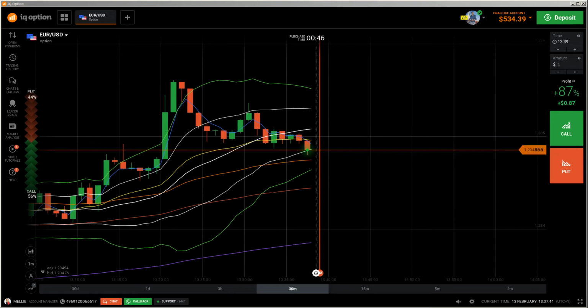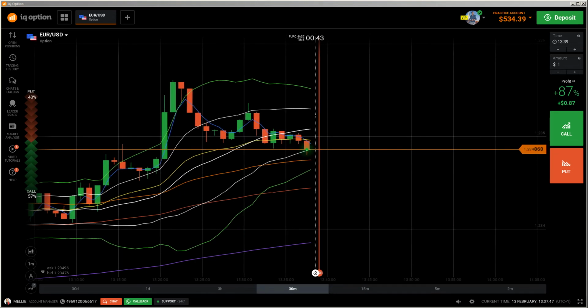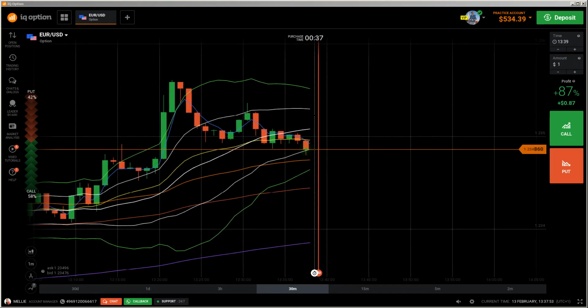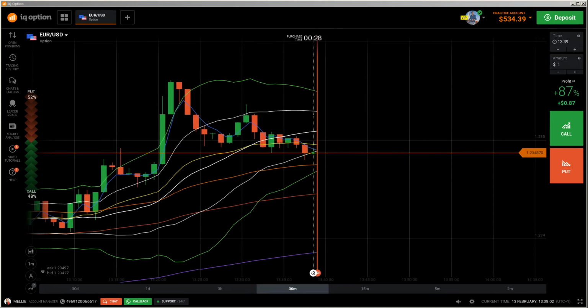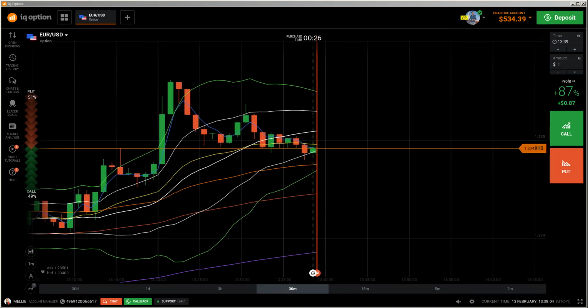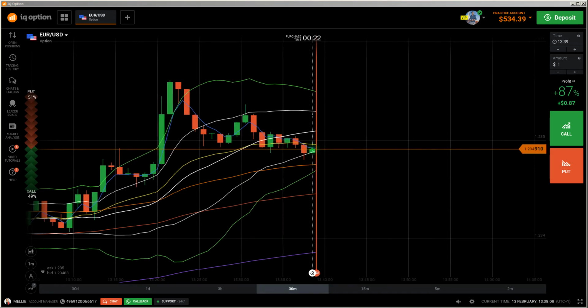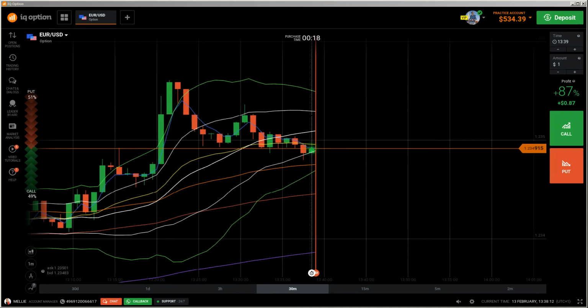indicators, because before I explain some strategies, you have to understand how those indicators work. And because I got the question in the Facebook group, you can find the Facebook group in the description, about the ADX indicator, the average directional moving index, so it's called. And I'm going to explain how to trade this one.